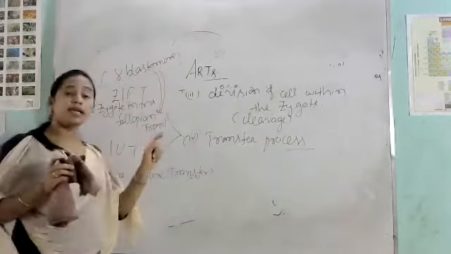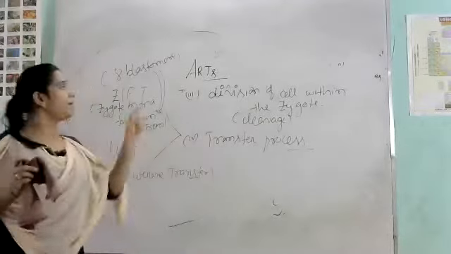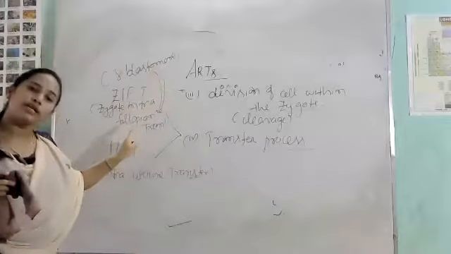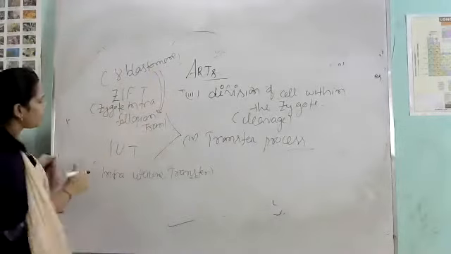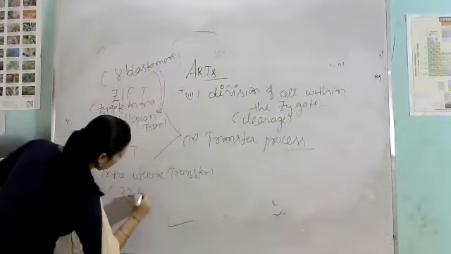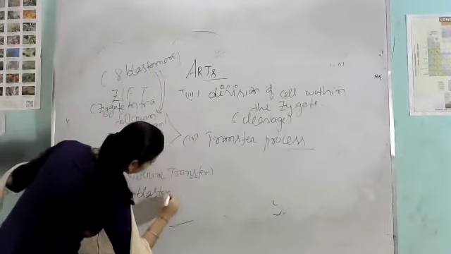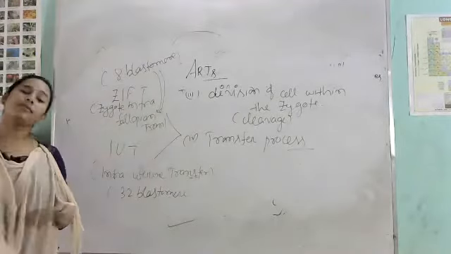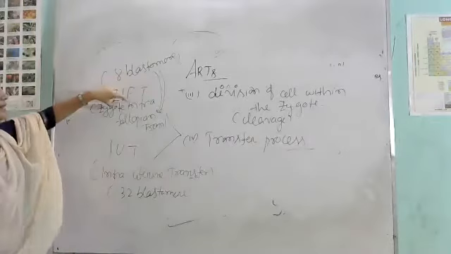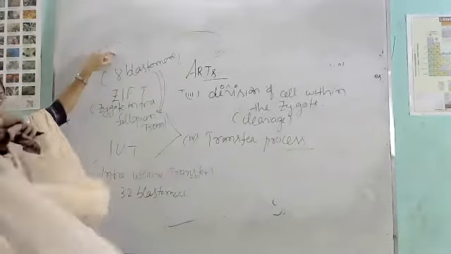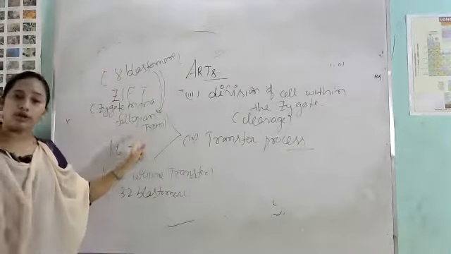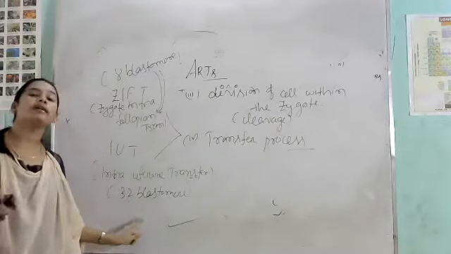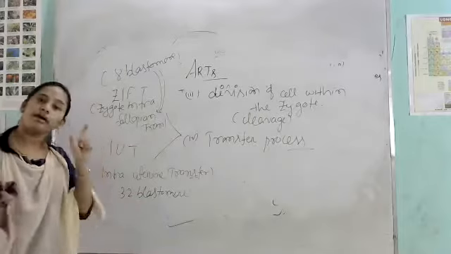Again I repeat, when the zygote has 8 blastomeres, it will be transferred into the fallopian tube of the female, and when the zygote has 32 blastomeres, it will be transferred into the uterus of the female. Clear?